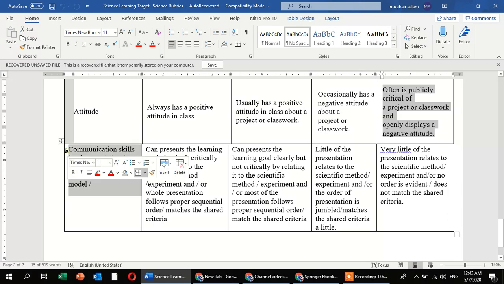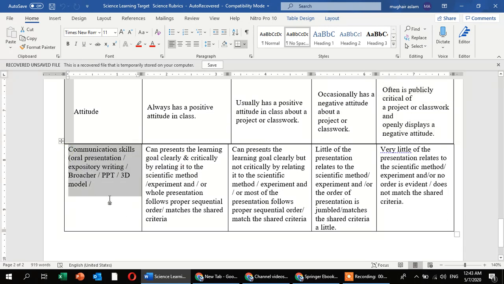Communication skills, this is one of the most important points, as you are presenting your idea, your PowerPoint presentation, your 3D model, brochure, or you are making a video of your hands-on activity. You can represent the learning goal clearly. What is your learning goal? It is identified in your presentation and communication skill, and critically by relating it to the scientific method, experiment, or whole presentation. Follows proper sequential order, matches the shared criteria.